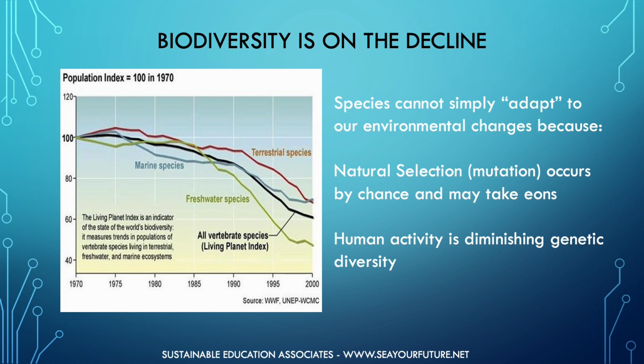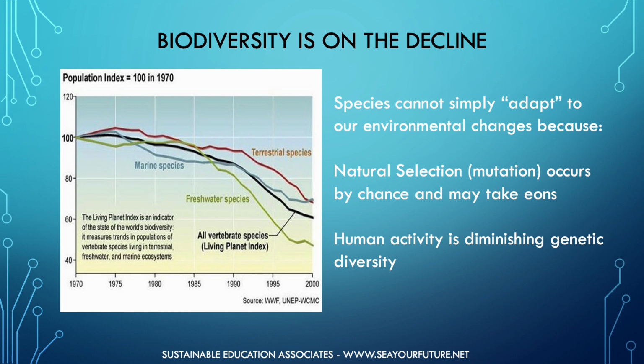So why don't species just adapt to the changing conditions caused by human activity? The first reason is that mutations are random and uncommon. It can't be predicted when or even if a mutation will occur. Organisms have no control over DNA mutations. Simply stated, an organism has to get plain lucky.